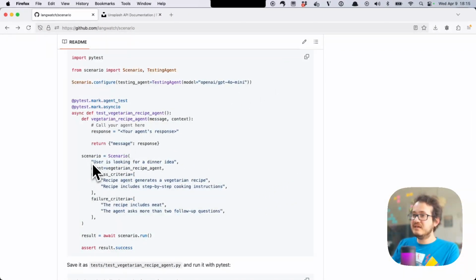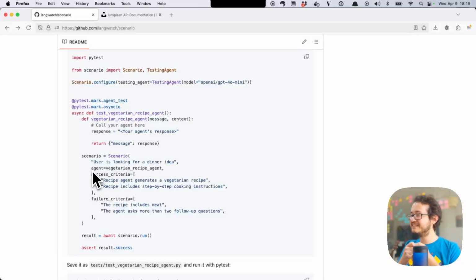And then the agents will talk to each other. So you have the testing agent send a message to your agent, listening to the response, then giving a reply, and so on. But you need to define where this conversation ends, right? And what does it mean that it went in a good direction or a bad direction? And the thing is, the testing agent by default is also the judge of the conversation.